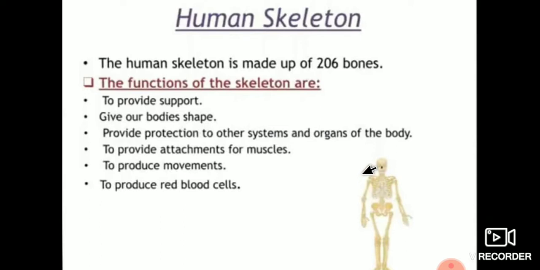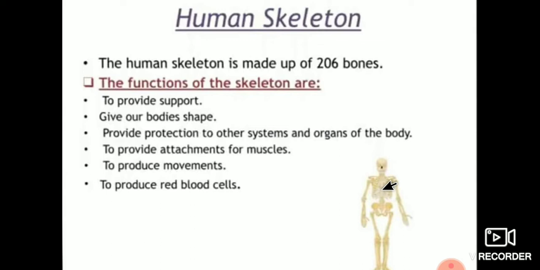It gives frame and shape to the body and helps in movement, and it also protects the inner organs of the body.